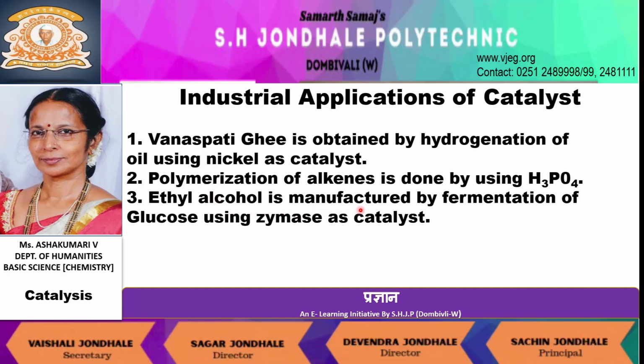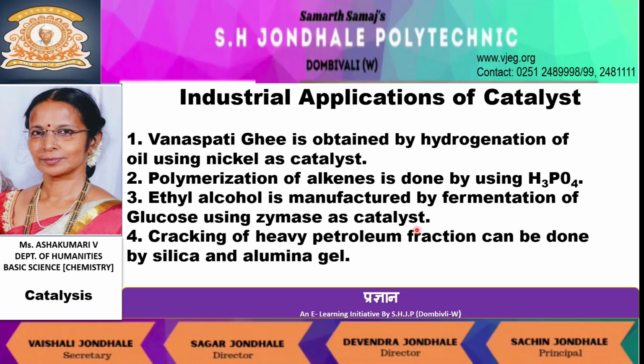Ethyl alcohol is manufactured by fermentation of glucose using zymase as catalyst. Cracking of heavy petroleum fraction can be done by silica and alumina gel.